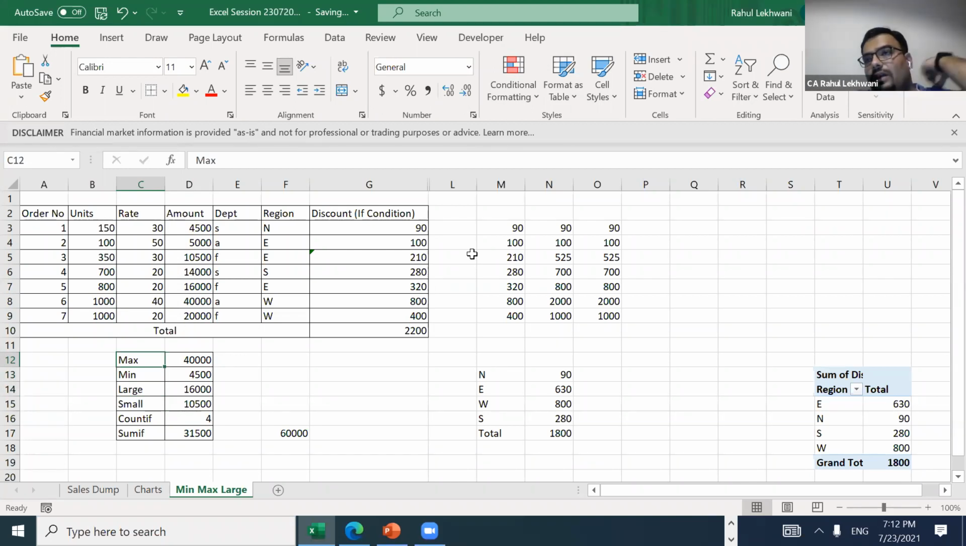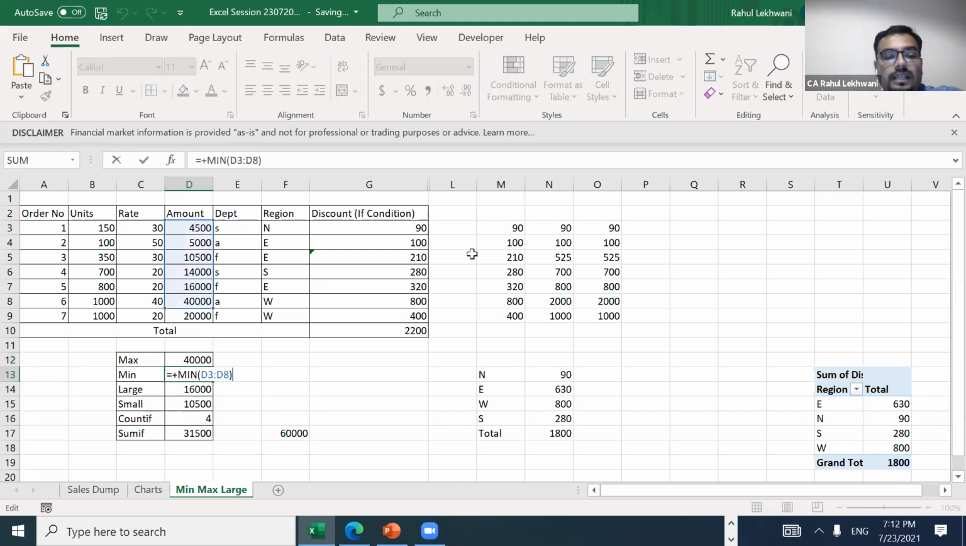See, minimum order is their benchmarking. Okay, so at one point of time the company might decide that if our order is less than this, then I'll not take it. Okay, so on the basis of that, these analyses they are going to take. So min is also a very simple formula.